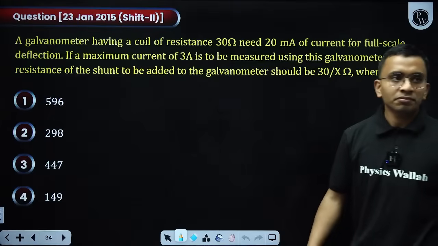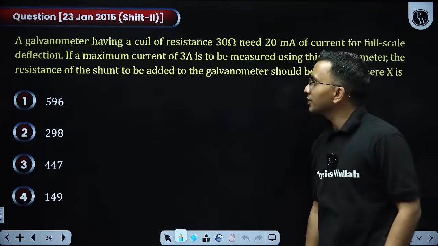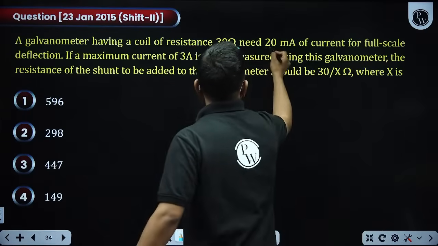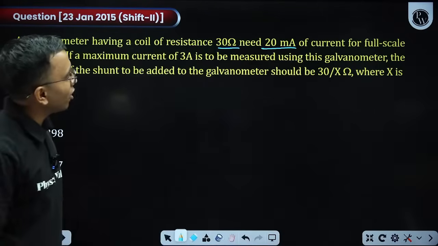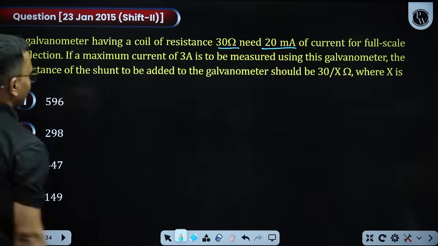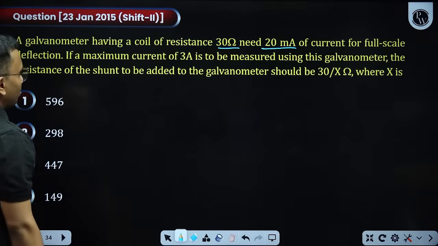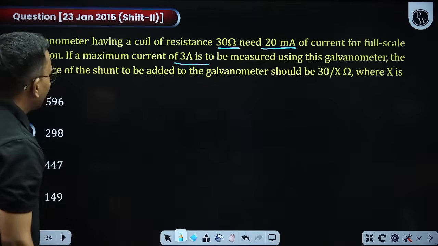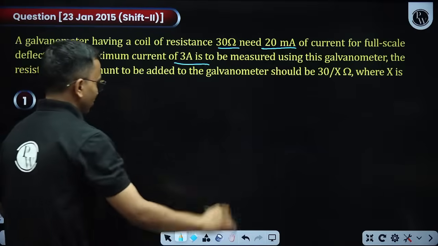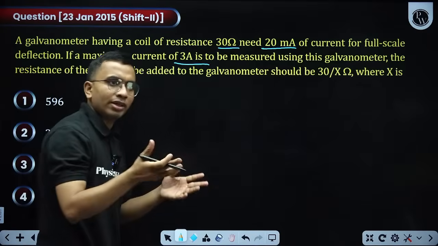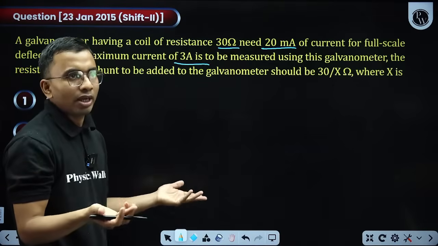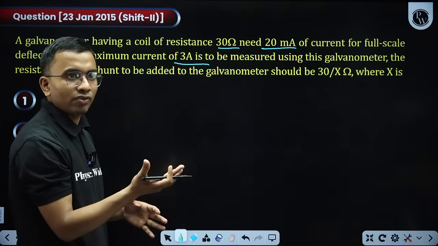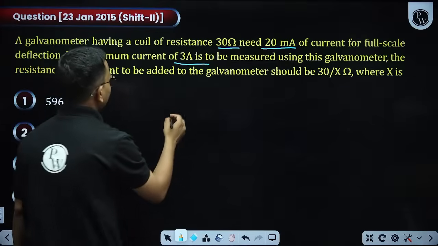Next question on galvanometer. A galvanometer having a coil of resistance 30 ohm needs 20 milliampere of current for full scale deflection. If a maximum current of 3 ampere has to be measured using the galvanometer, the resistance of shunt should be. Now it is already mentioning that we need a shunt. Yes, we know. If you have to increase the current rating of the galvanometer, then we have to connect a shunt.